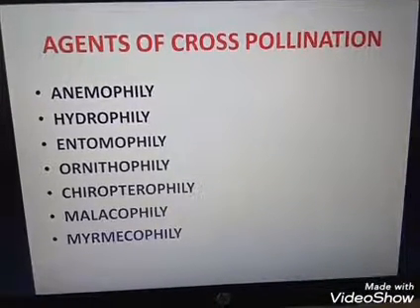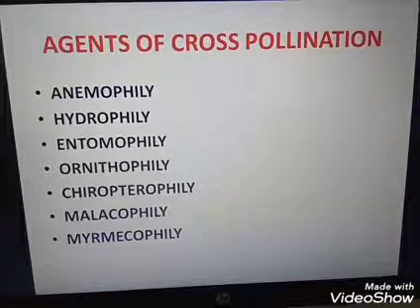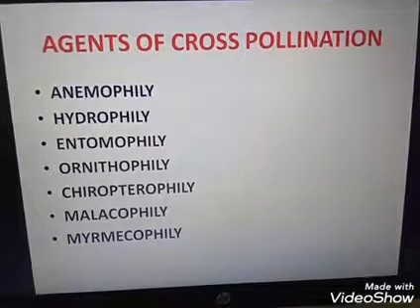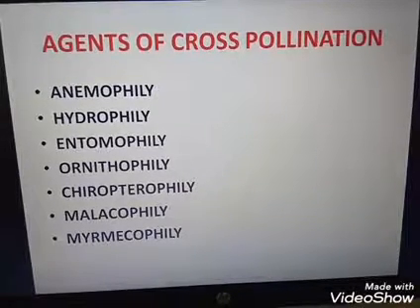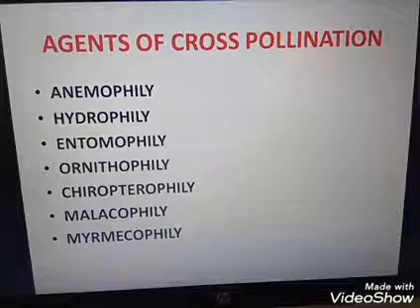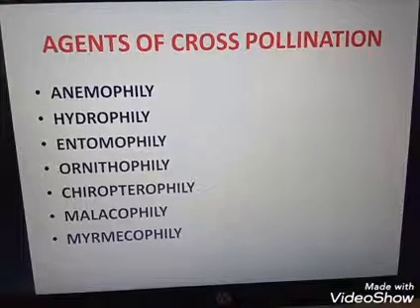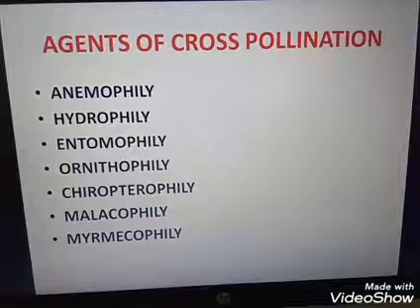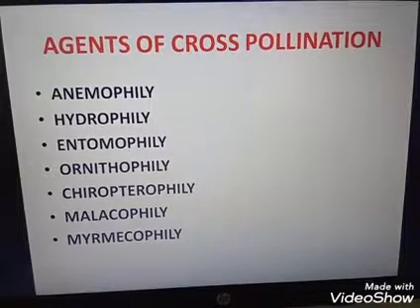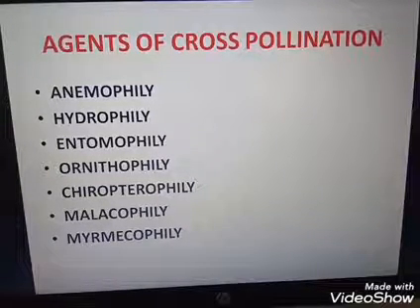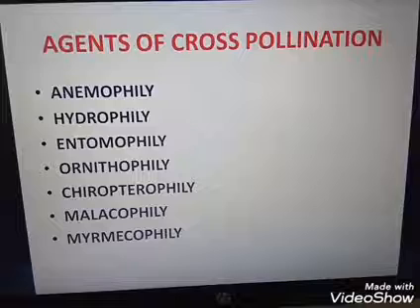Anemophily, wind pollination. Next is hydro. Hydro means water. So the pollination which occurs with the help of water is known as hydrophily. Water pollinated flowers have some common features. The flowers are inconspicuous, very small. Odor, nectar and color are absent in flowers.